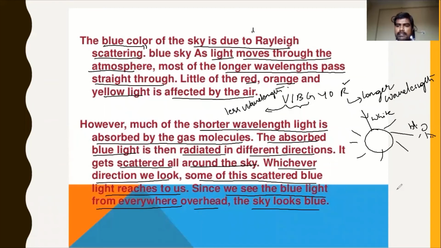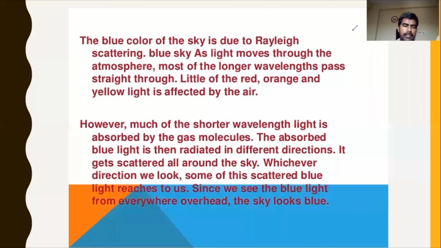A person standing here is able to see blue. Like that, any person can be anywhere, as blue light is being scattered in all possible directions by almost all molecules. That is the reason why the sky appears blue.